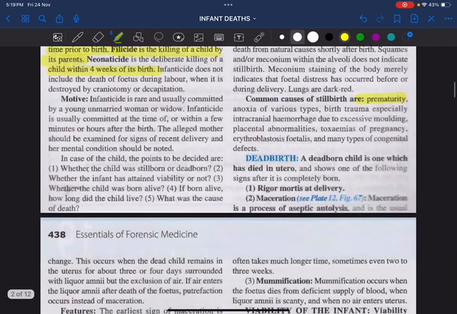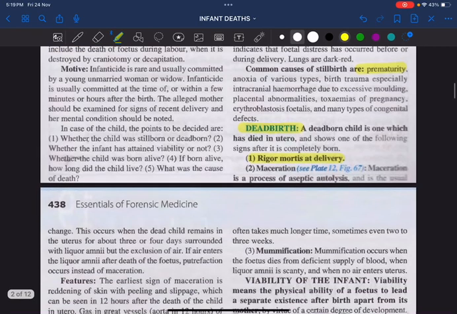What do you mean by dead birth? That means a child which has died in utero and has been expelled out of the uterus. That is called dead birth, or a dead born child. What are the signs of dead birth? At delivery, there will be rigor mortis. There will be maceration. What do you mean by maceration?